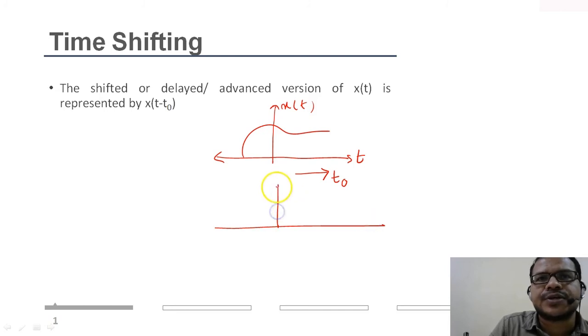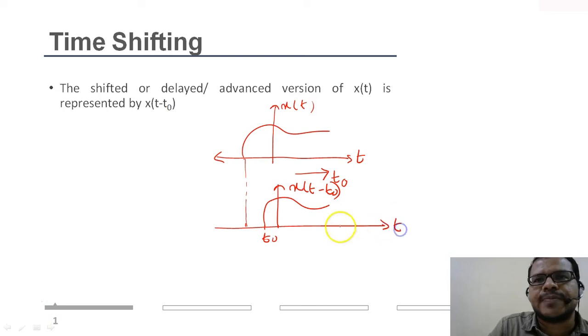So here is my signal and this is at some time instance, let's say it is t. If I shift it in this way, let's say this is t naught, the signal will start appearing only at this time instance, and before that it becomes 0. So this is x of t minus t naught, and this is the time axis.